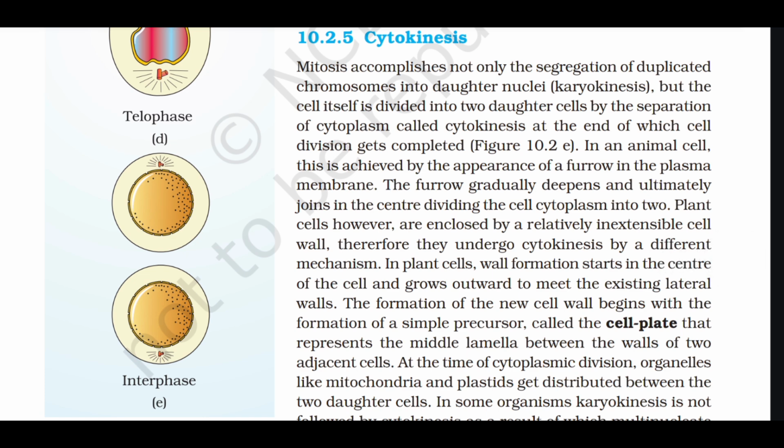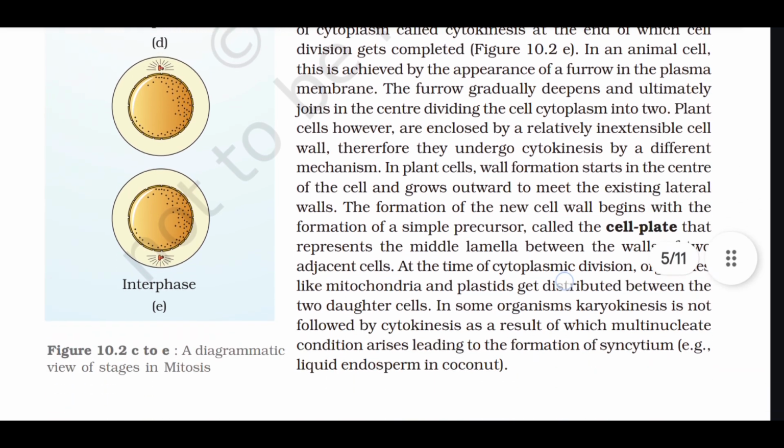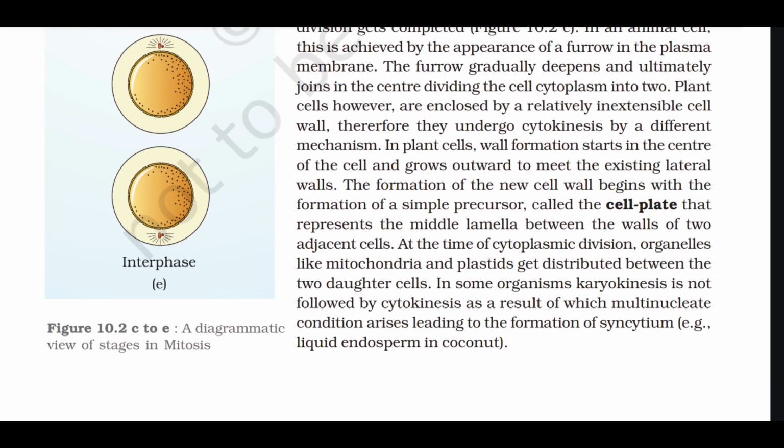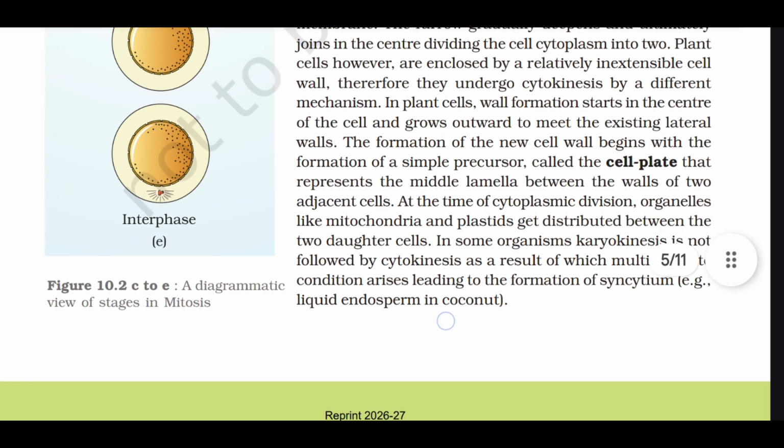Plant cells, however, are enclosed by a relatively inextensible cell wall. Therefore, they undergo cytokinesis by a different mechanism. In plant cells, wall formation starts in the center of the cell and grows outwards to meet the existing lateral walls. The formation of the new cell wall begins with the formation of a simple precursor called the cell plate that represents the middle lamella between the walls of two adjacent cells. At the time of cytoplasmic division, organelles like mitochondria and plastids get distributed between the two daughter cells. In some organisms, karyokinesis is not followed by cytokinesis, as a result of which a multinucleate condition arises, leading to the formation of syncytium. Example: liquid endosperm in coconut.